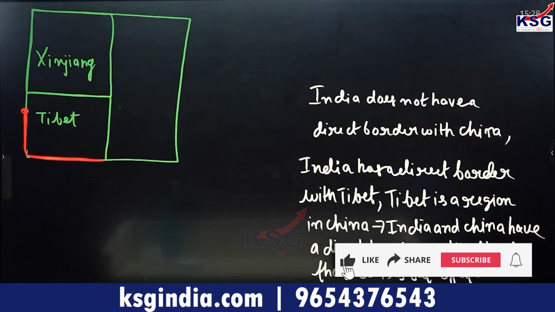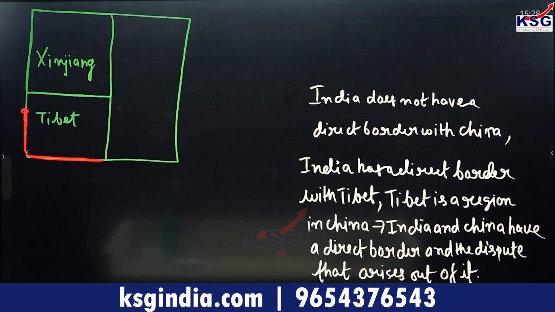India does not have a direct border with China. India has a direct border with Tibet. Tibet is a region in China. India and China have a direct border dispute that arises out of it because Tibet is a part of China, right? So that's the historical point that we have to understand, that insofar as Tibet remains a part of China, China is going to have a problem with India with regard to its border areas.